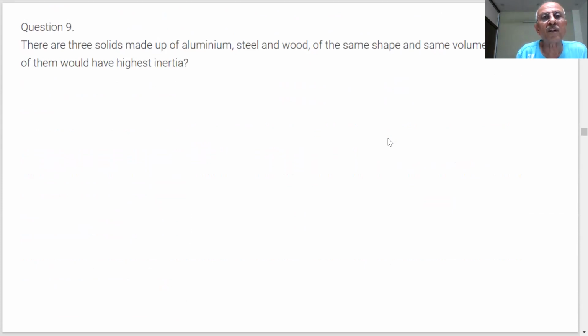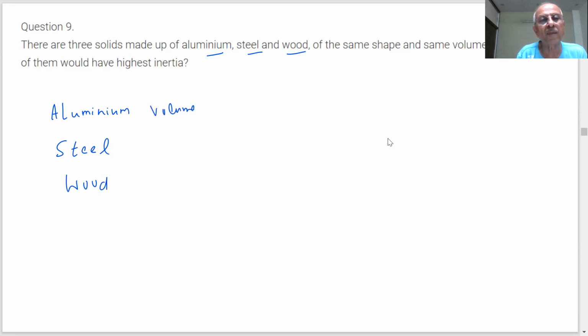Next question. There are three solids made up of aluminium, steel and wood, of the same shape and same volume. Which of them would have the highest inertia? Then which will have the highest inertia?